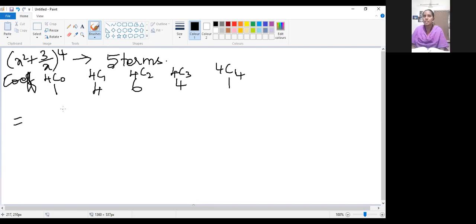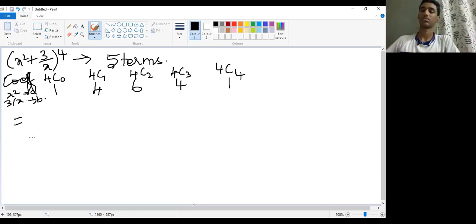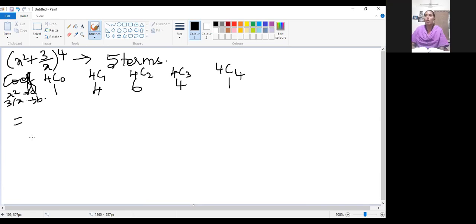Directly, shall we substitute x square and 3 by x? Okay. What is the first coefficient? 1. What is the first variable? X squared, the first one, next is 3 by x. This is a, this will be b. So you will start with a power 4 or a power 0? You will start with the highest power 4.